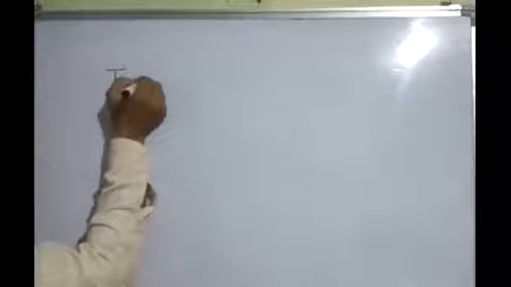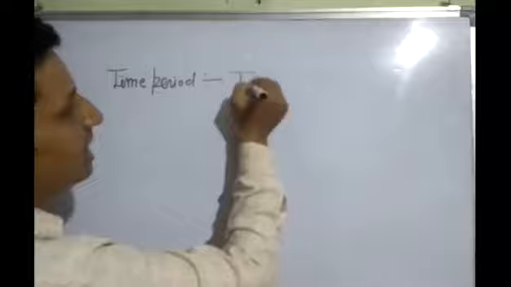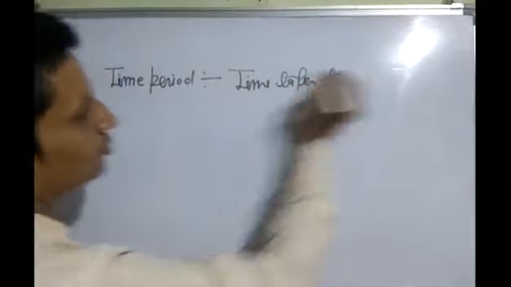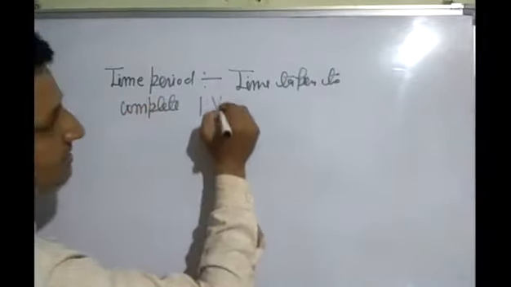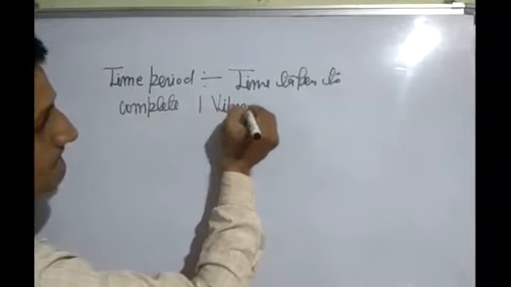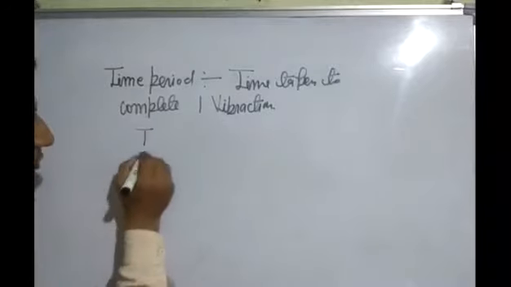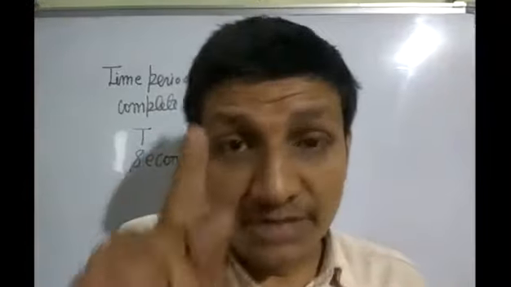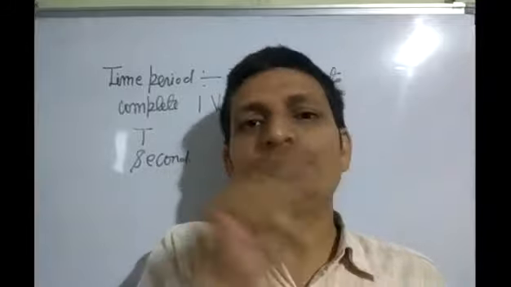Next topic is time period. What is time period? Time taken to complete one vibration is called time period. It is denoted by T. Its unit is second. Okay, I am telling you last time, time period: time taken to complete one vibration is called time period. It is denoted by T. Unit of time period is second.